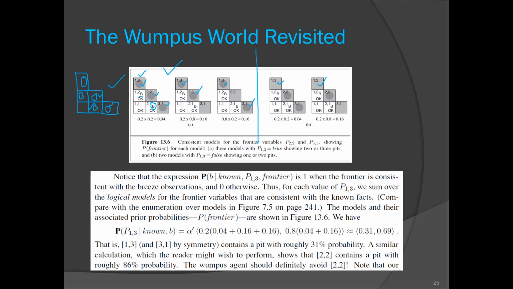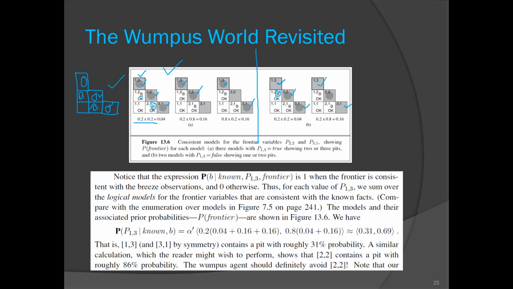Then when we don't have a pit at 1,3, what happens? Then we can have only two configurations. As we have a breeze at this location, a pit must be there at this location. And we may or may not have a pit at 3,1. So there are a total of 5 possible worlds. And what are the probabilities of those?